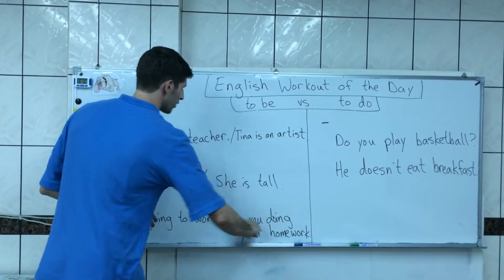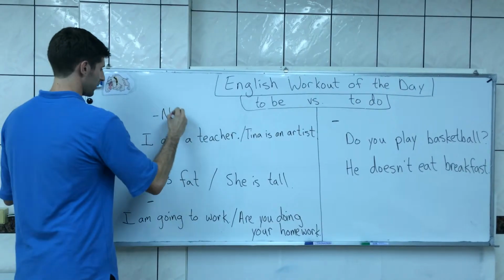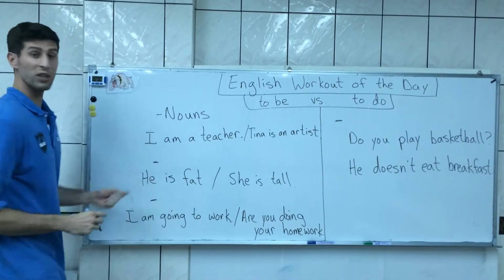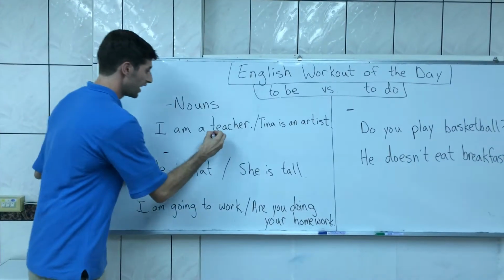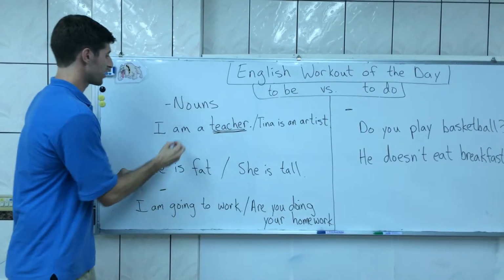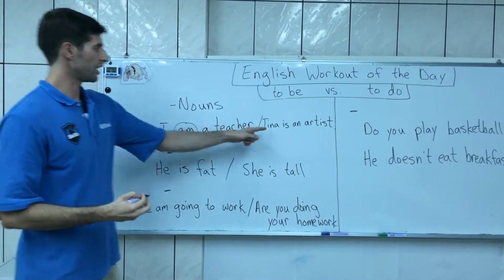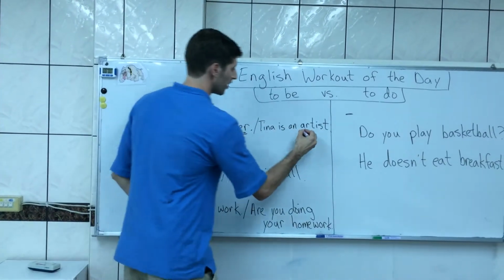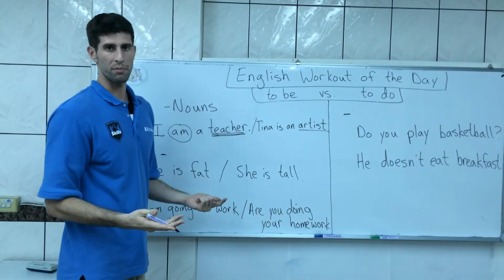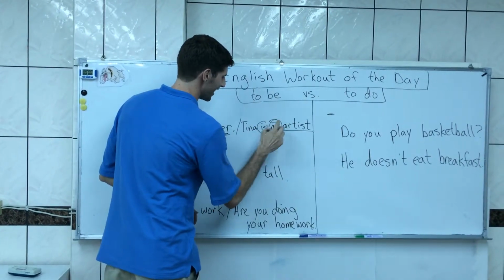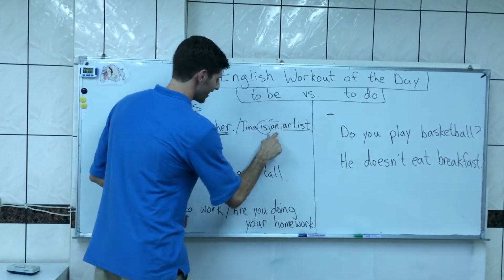First of all, we're going to use it with nouns. Now, in the example here, we've got I am a teacher. Teacher is a noun, so we're going to use the verb to be, am: I am. Same thing here. Tina is an artist. Artist is a noun because it's a person, so we're going to use the verb to be, is. And is not a verb.